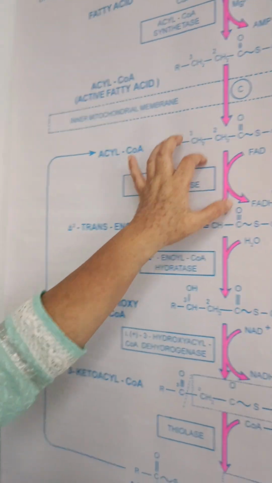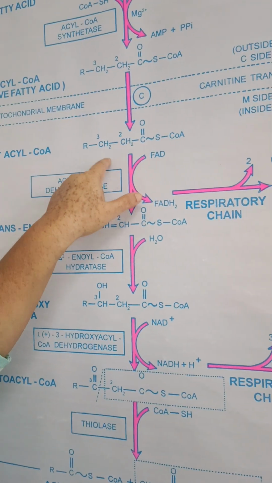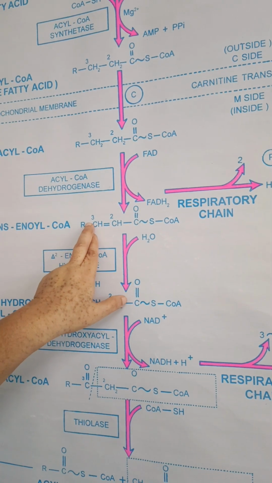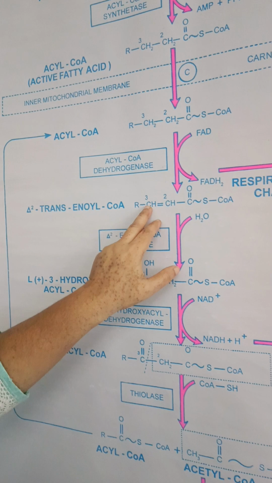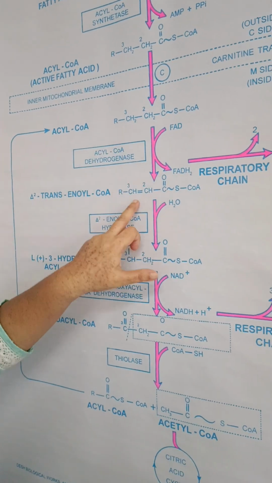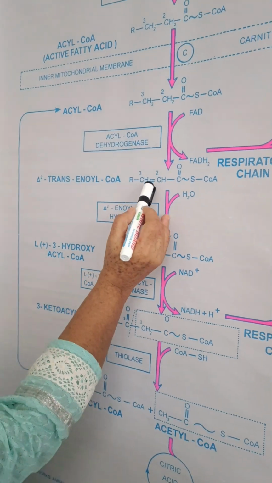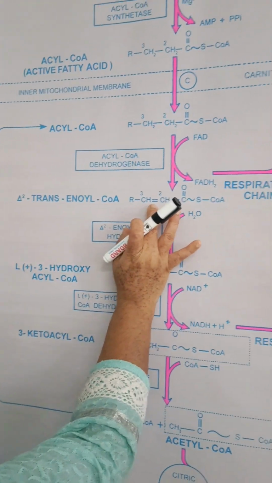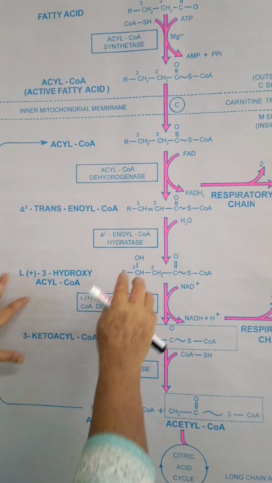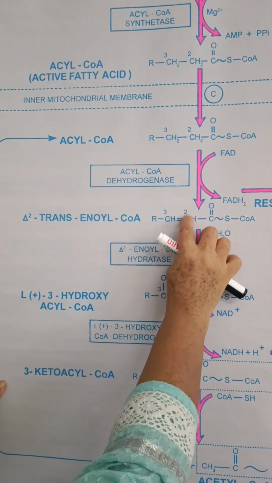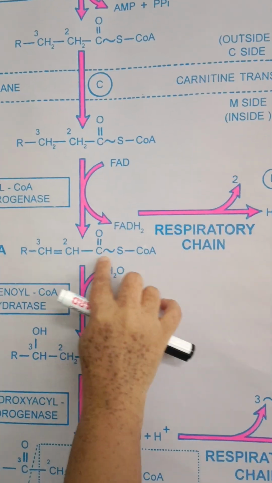So the next step, after the dehydrogenation, when two hydrogens are removed, we get the double bond here at the beta carbon. All the reactions are taking place at the beta carbon. Now what happens when there is a double bond at this step? We call it enoyl, because this ene comes from the double bond and oil comes from this moiety.